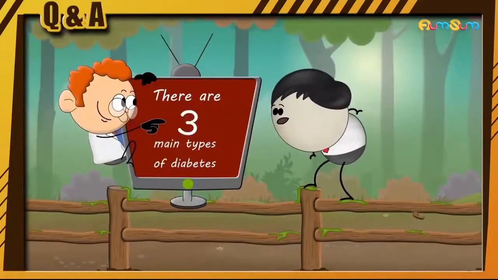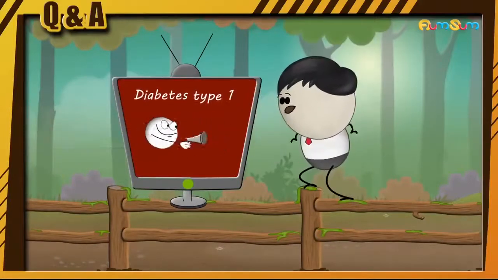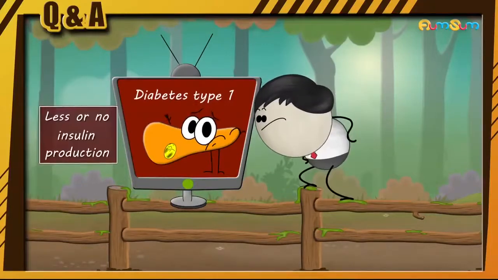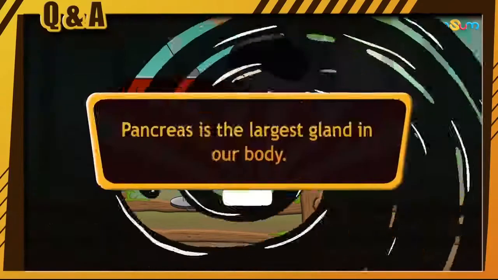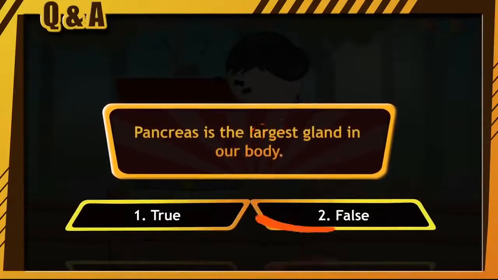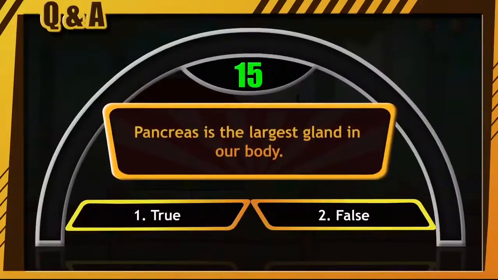There are 3 main types of diabetes. Diabetes type 1 occurs when our immune cells destroy the cells in pancreas, which make insulin, resulting in less or no insulin production. Pancreas is the largest gland in our body. True or false? You have only 15 seconds and your time starts now.